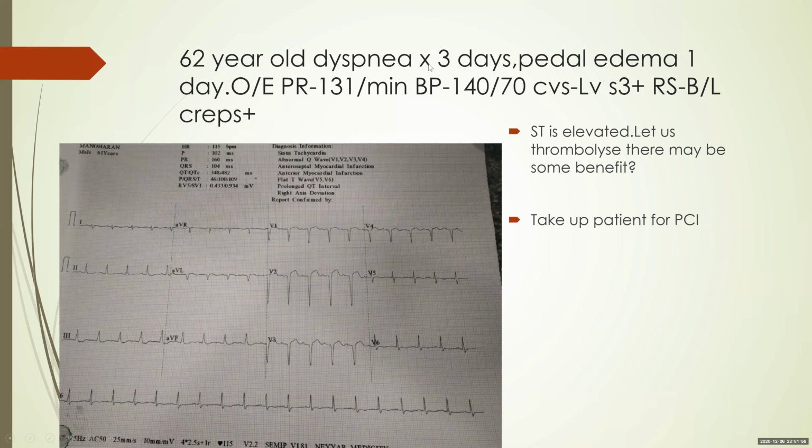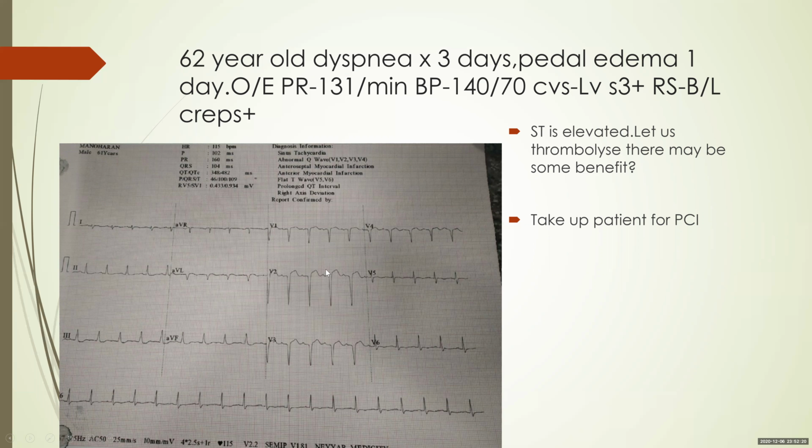Already 72 hours have elapsed. The patient is in heart failure. Whatever damage has been sustained has already happened. You don't go and create new damage. So you manage the patient's heart failure, give him dual antiplatelets, statin, heparin, ACE inhibitors, beta blockers, stabilize him, and then consider him for an angiogram later. Don't do anything right now. Don't take him for PCI or lyse the patient.